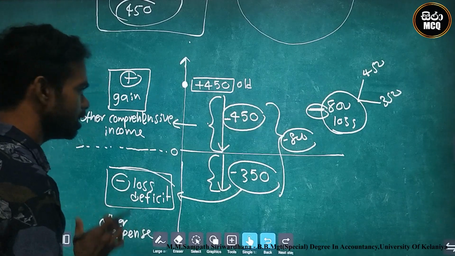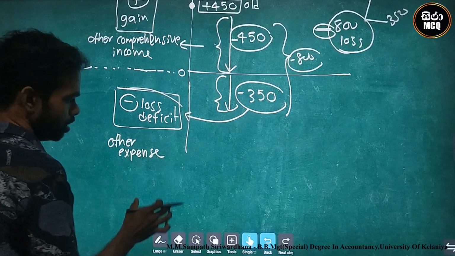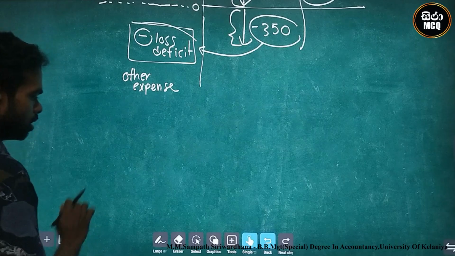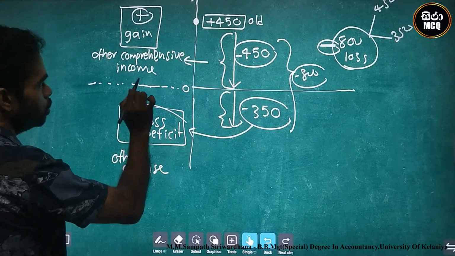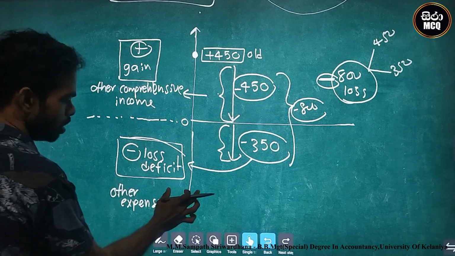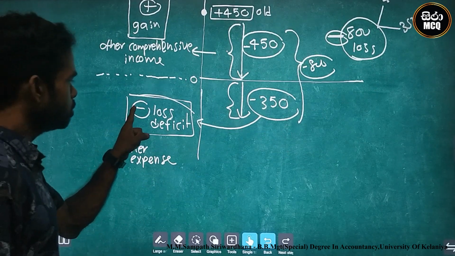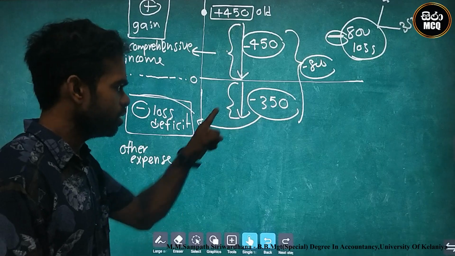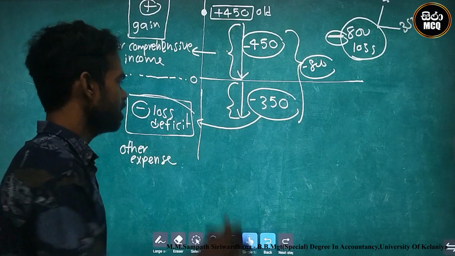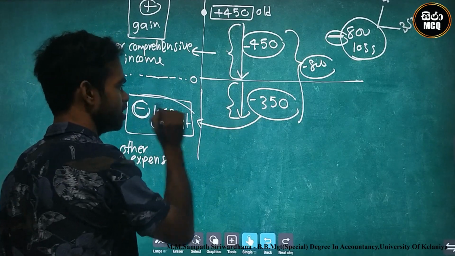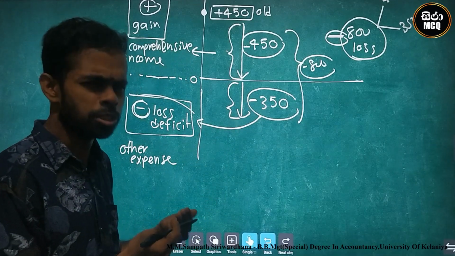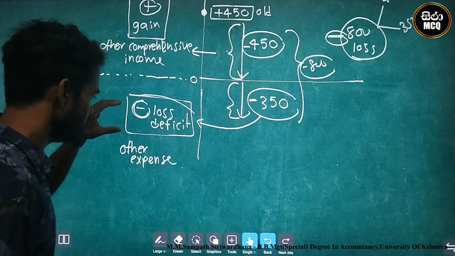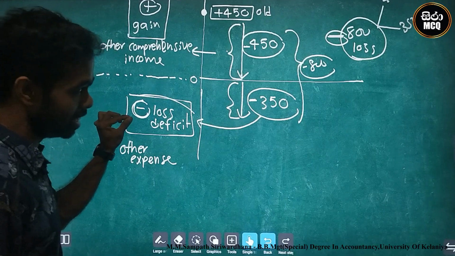What is the correct destination? I write the correct destination. Other expense is a minus area. This is a minus area, so we can add to expense.